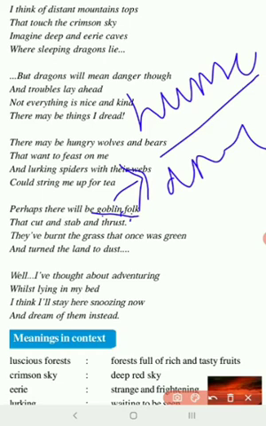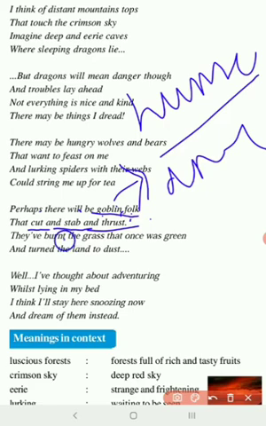Perhaps there will be goblin folk that cut and stab and thrust. Stab means to stab with a knife, and thrust means to push. Usually the goblins always go in groups. They will catch you, they will thrust you, and then they will stab you with a knife. First they will kill you, and then they will eat you, she says.